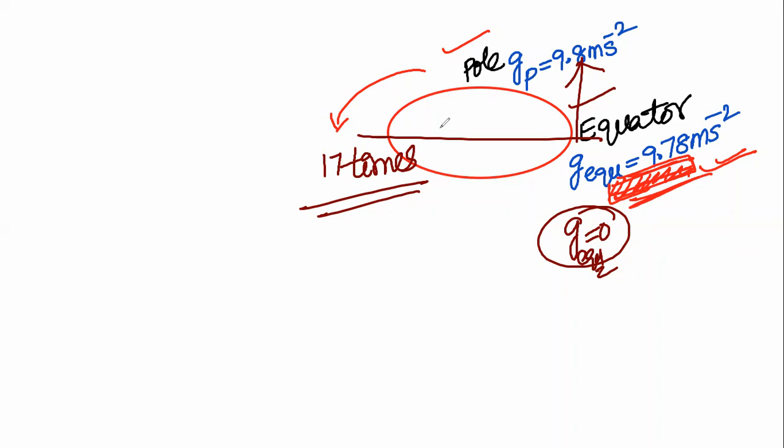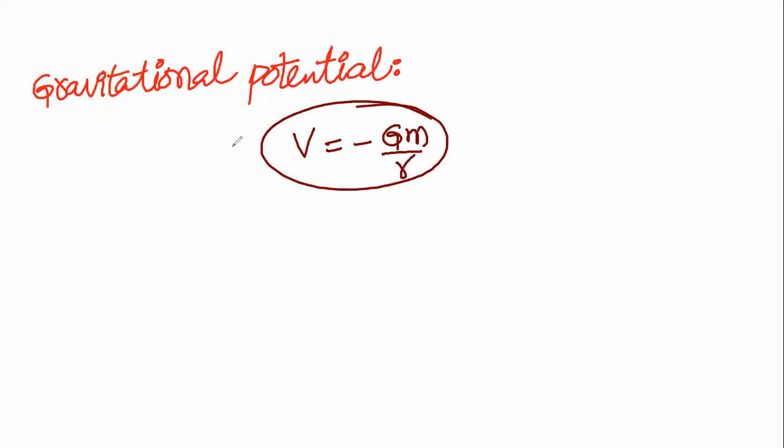Gravitational potential. This gravitational potential V at a point is V equal to Gm divided by R. That means, to move a body from one point to another point, how much work is needed? That is called the gravitational potential.